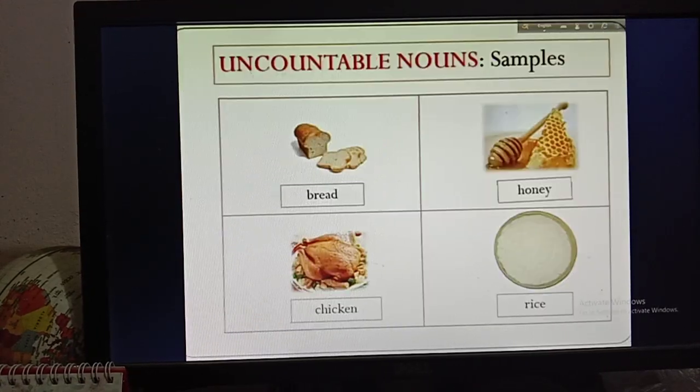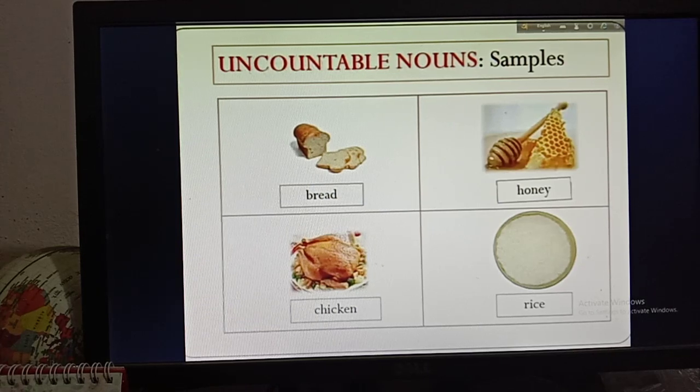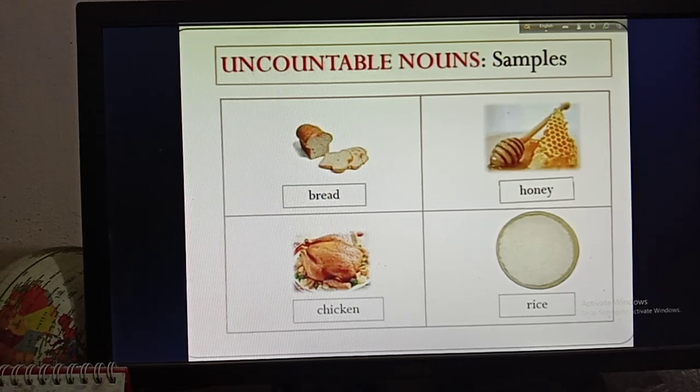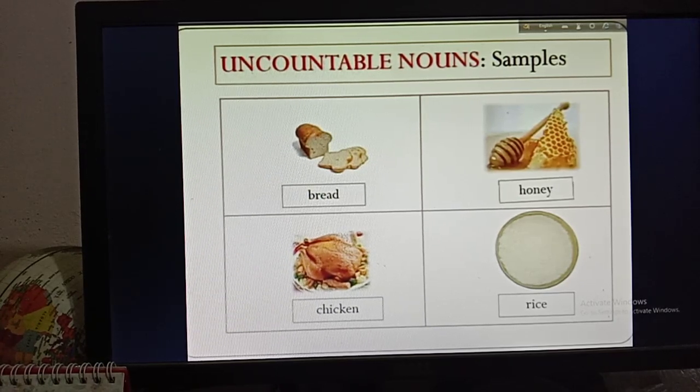So boys, this is all about your countable and uncountable nouns. I hope all of you have understood what is a countable and what is an uncountable noun. And you have to remember that countable nouns are always countable, that means we can count them.